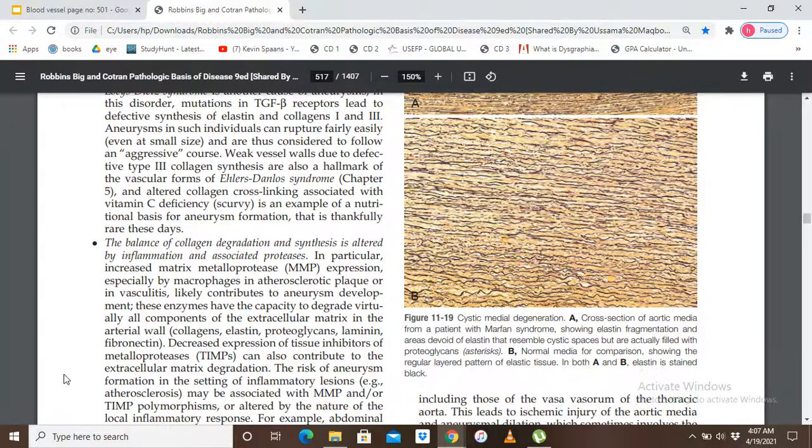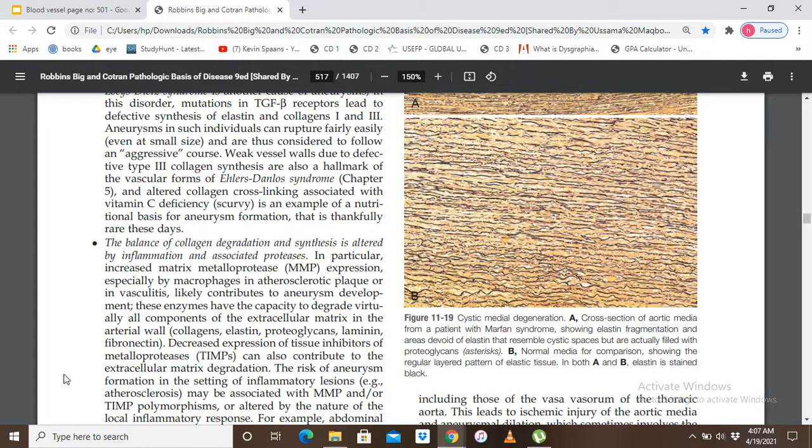increased matrix metalloproteinase (MMP) expression, especially by macrophages in atherosclerotic plaque or in vasculitis, likely contributes to aneurysm development. These enzymes have the capacity to degrade virtually all components of extracellular matrix in the arterial wall: collagens, elastin, proteoglycans, laminin, and fibronectin.